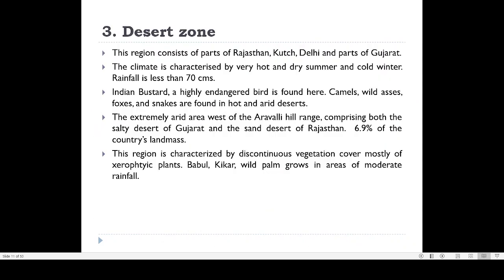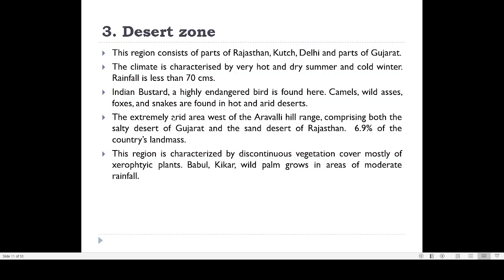Then the desert zone is actually very dry. Very little rainfall is there. The average rainfall is 70 centimeter. In Kerala, we are getting a rainfall of around 300 centimeter per year. That is the amount of rainfall that we are getting in Kerala. So when they say it is 70 centimeter, you must get an idea how little rain will be received by these parts of India.